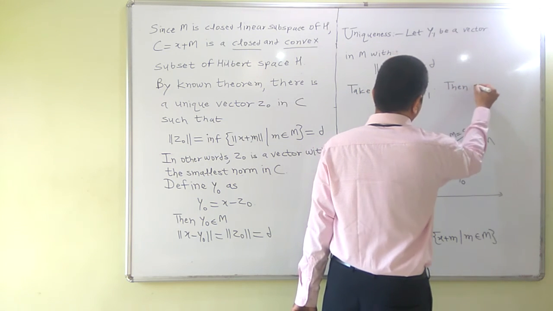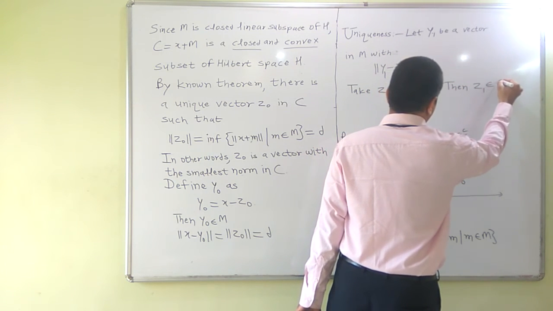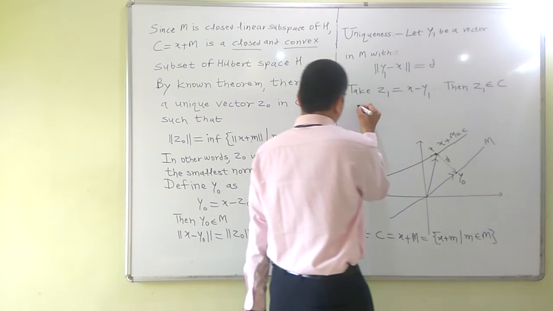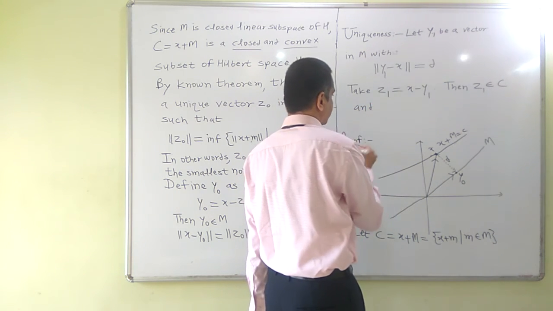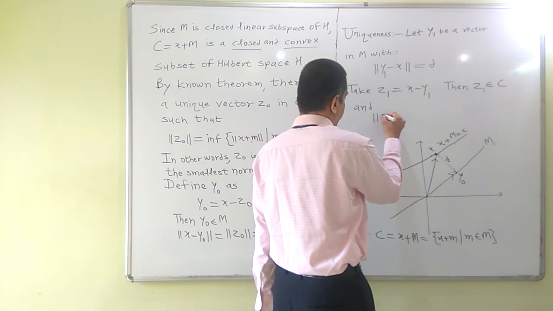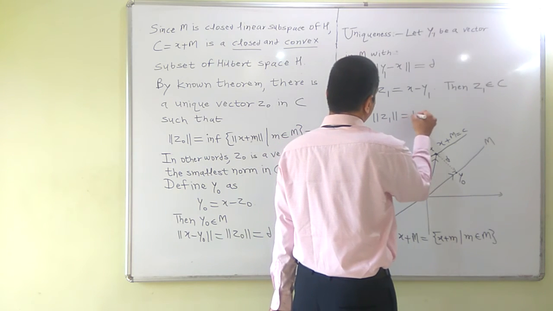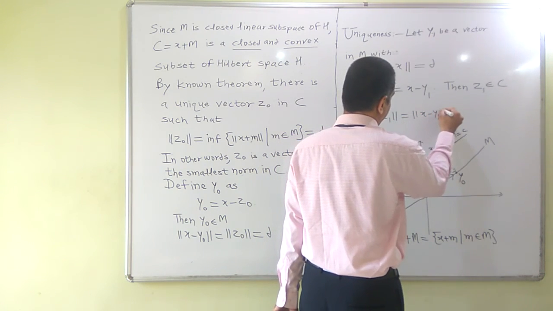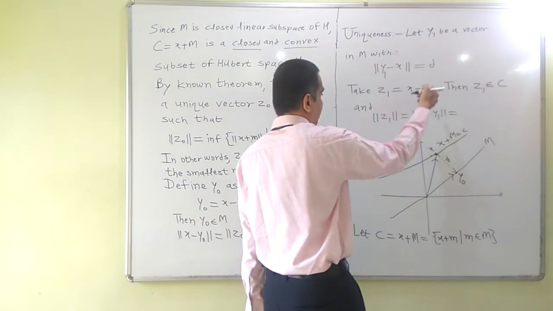Then Z1 belongs to C, and the norm of Z1 equals the norm of X minus Y1, which equals the norm of Y1 minus X, which equals D.